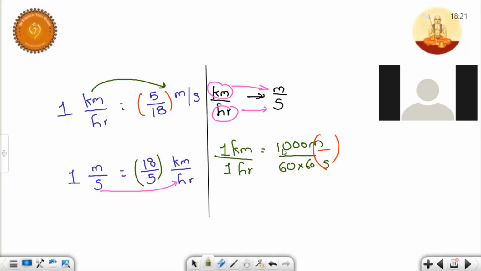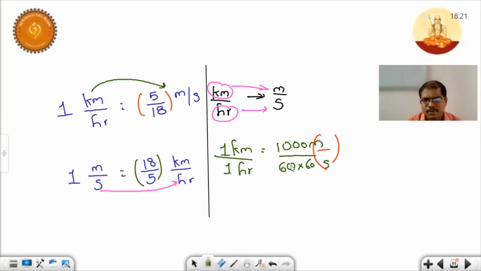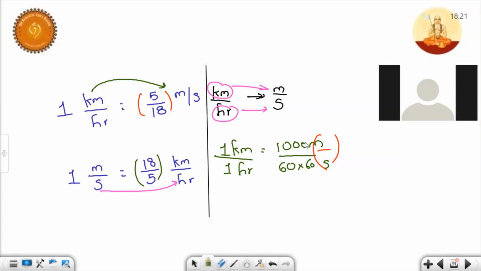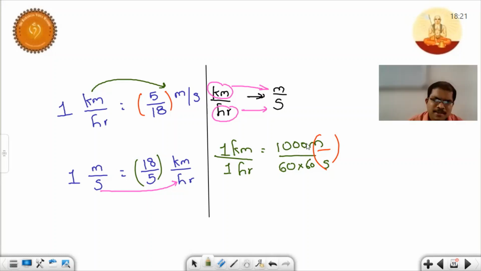Observe carefully. 6 into 6. No, sir, 36. Yes. So just to do the simplification, 0 and 0 cancel, 0 and 0 cancel. So what is the number we are left with now? 10 by 6 into 6. How much is it? 36, right?